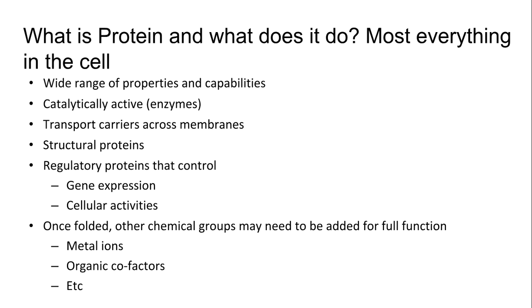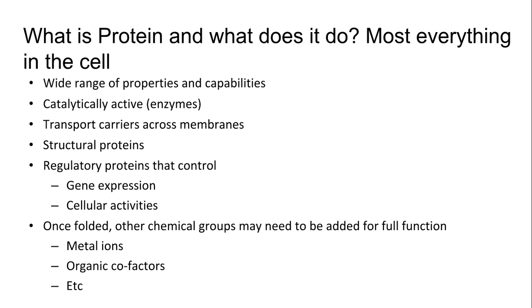What is a protein? What does it do? Why do we care about it? So basically, it does most everything in the cell. While DNA is the information, and RNA can be an intermediary between DNA and making a protein, and also RNA has some role in creating proteins. Proteins do basically everything else in the cell.